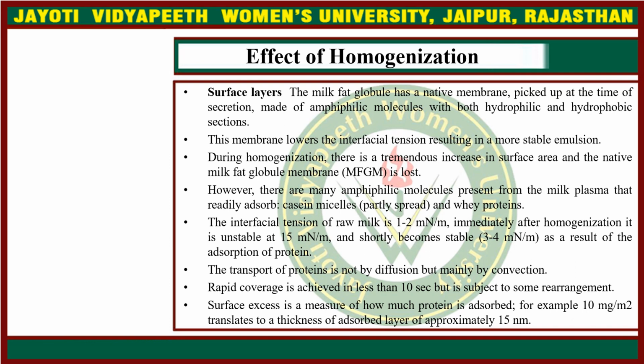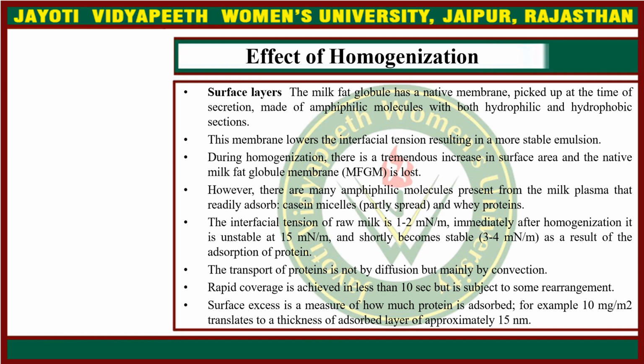Then surface layers. The milk fat globule has a native membrane picked up at the time of secretion, made up of amphiphilic molecules with both hydrophilic and hydrophobic sections. This membrane lowers the interfacial tension, resulting in a more stable emulsion. During homogenization, there is a tremendous increase in surface area and the native milk fat globule membrane, MFGM, is lost. However, there are many amphiphilic molecules present from the milk plasma that readily adsorb casein micelles and whey proteins.